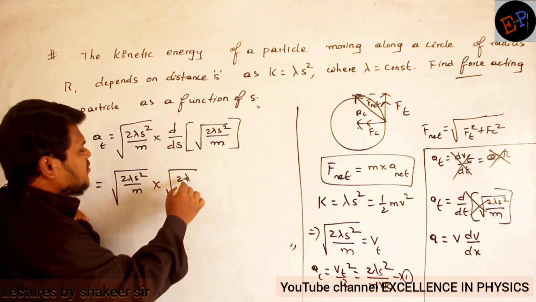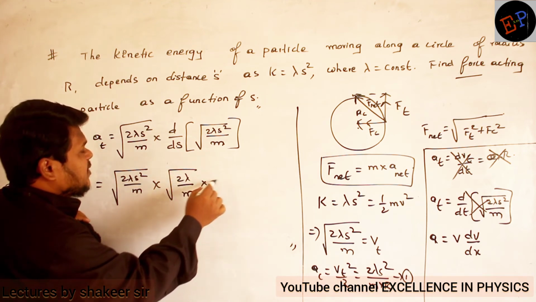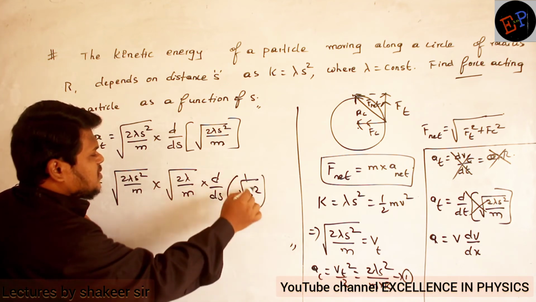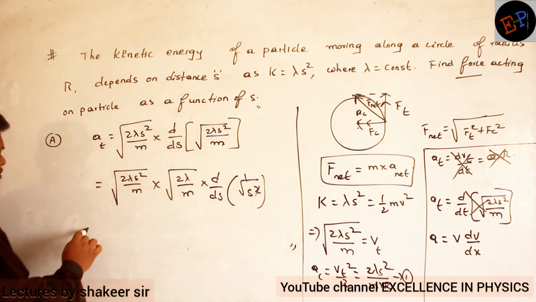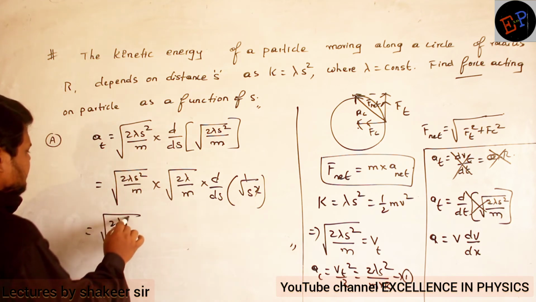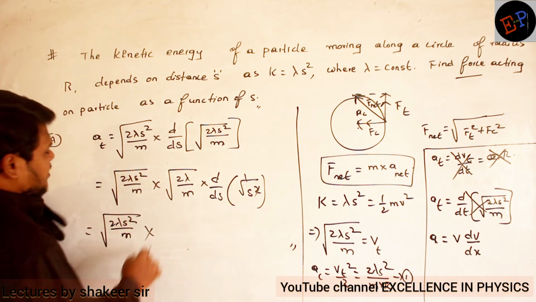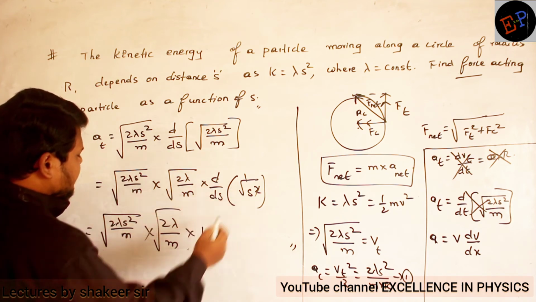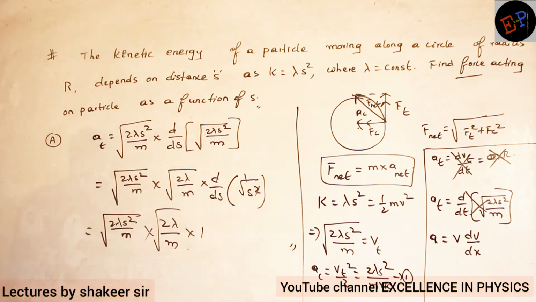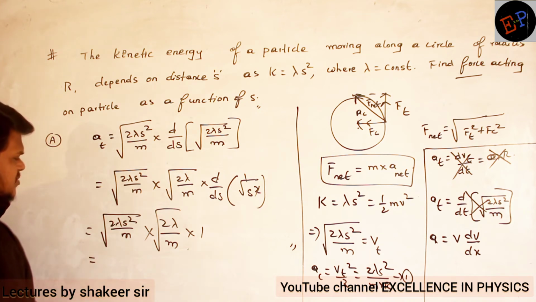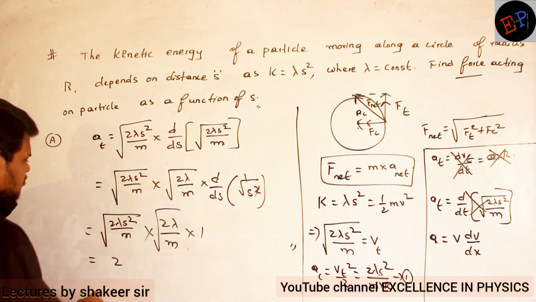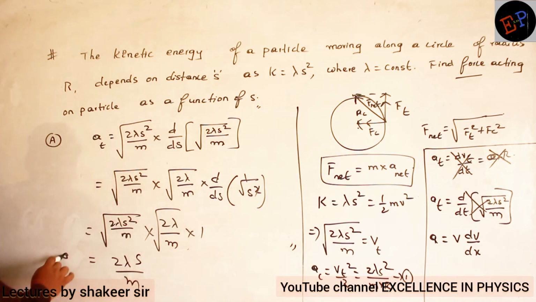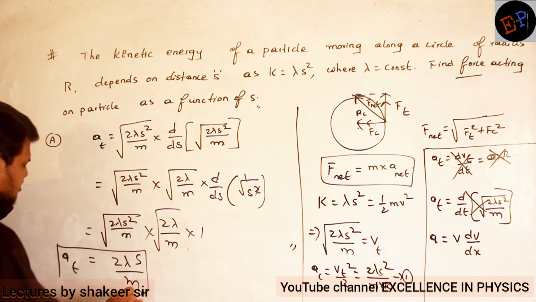So root of 2 lambda divided by m multiplied by the differentiation of root s square. So root and square get cancelled. What am I left with? 2 lambda s square divided by m multiplied by root 2 lambda by m multiplied by ds by ds, which will become 1. So if I do this total calculation, I will get 2 lambda s divided by m. So this is the equation for tangential acceleration.